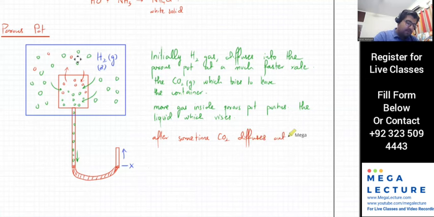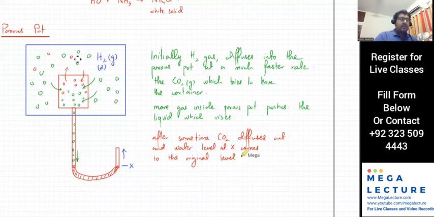So it diffuses out, and what happens? It diffuses out. So the water level at X comes back down. It comes to the original level. But anyway, so